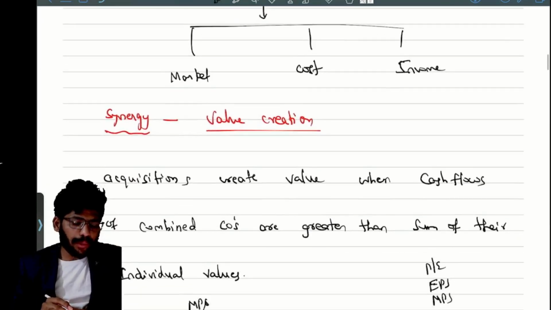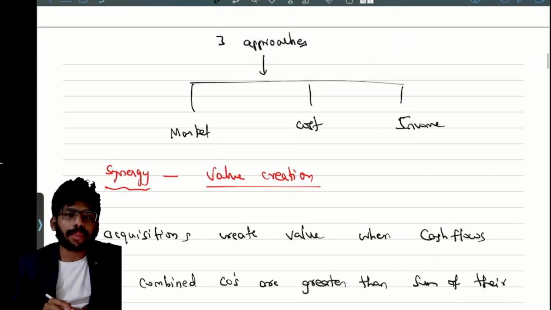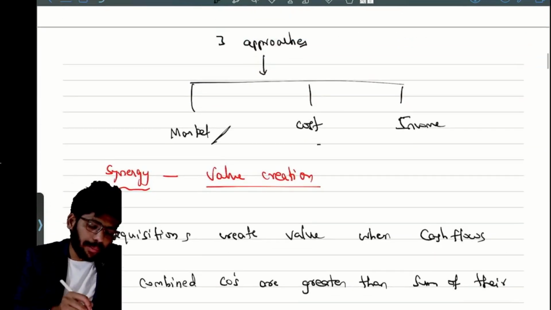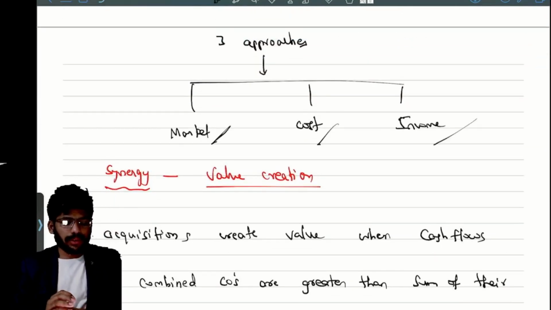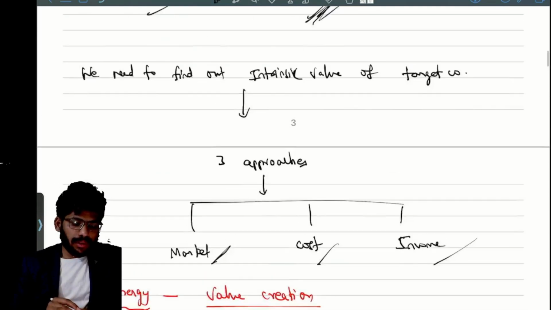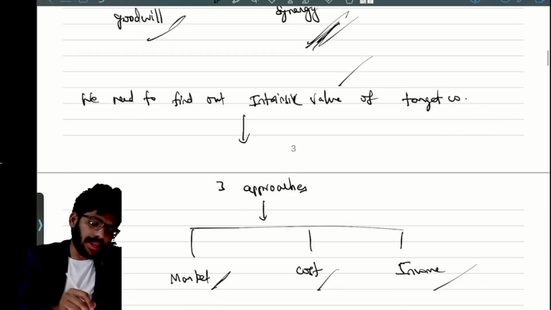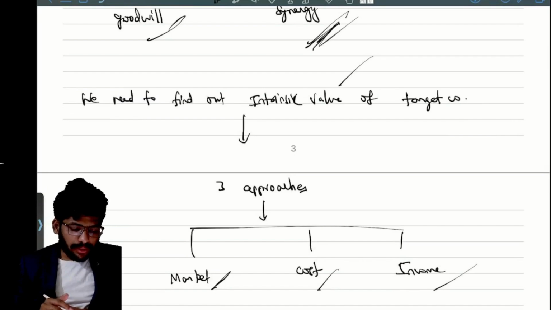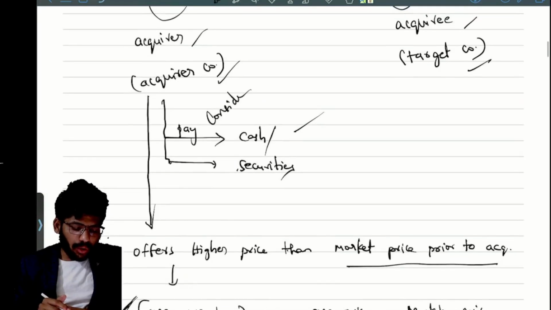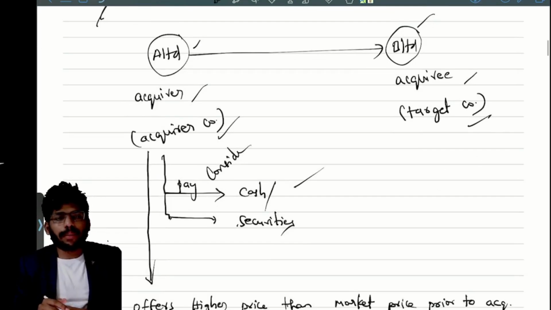We have three approaches actually: market, cost, and income approach. Okay, what is it? Market approach, cost approach, and income approach. Clear? Are you getting my point? So we have a lot of approaches. Don't worry about intrinsic value. So that is not the main thing. We'll discuss it later.